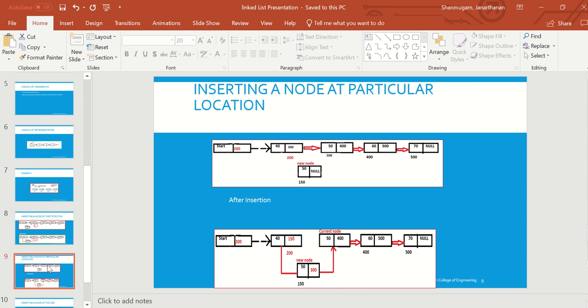Next, inserting a node at a particular location. As I told, I can insert at the first position, I can insert at the last, I can insert at any position wherever I want to insert. Very easy here. So we'll see a very simple example. Same kind of example. I am having 4 nodes, with values 40, 50, 60, 70. And I want to insert one new node at the second position.